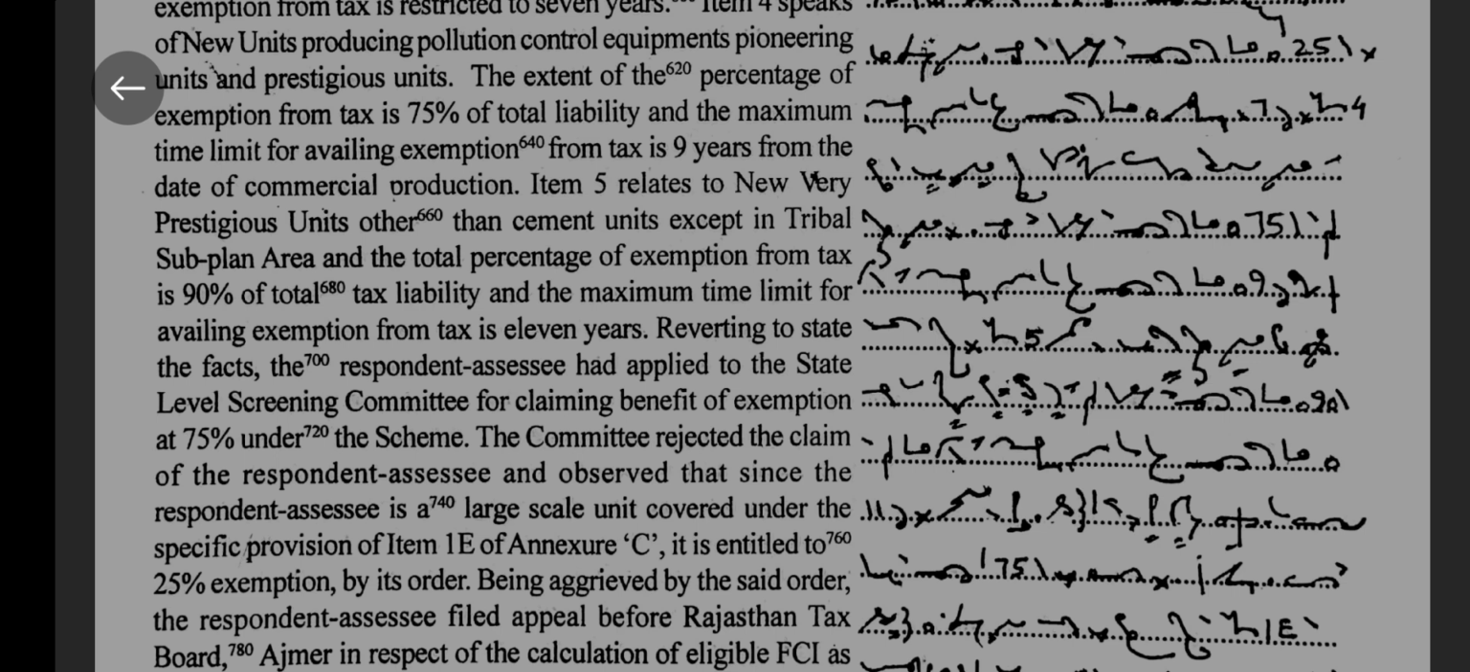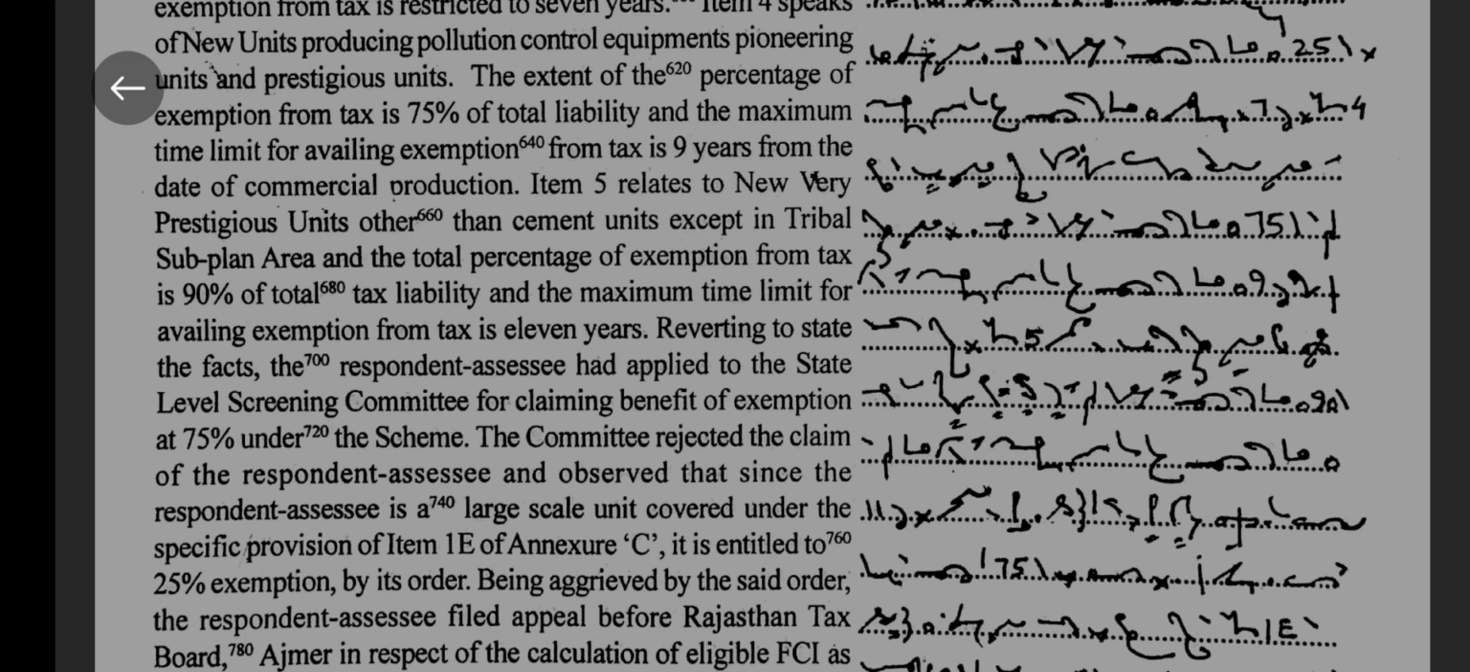Reverting to the facts, the respondent SSC had applied to the state level screening committee for claiming the benefit of exemption at 75% under the scheme. The committee rejected the claim of the respondent SSC and observed that since the respondent SSC is a large scale unit covered under the specific provision of item 1E of Annexure C, it is entitled to 25% exemption by its order.